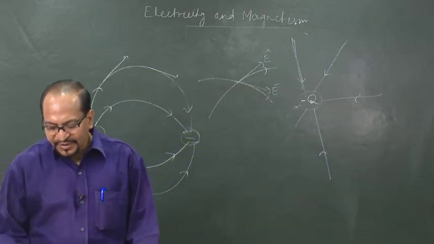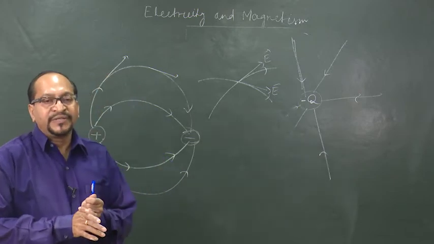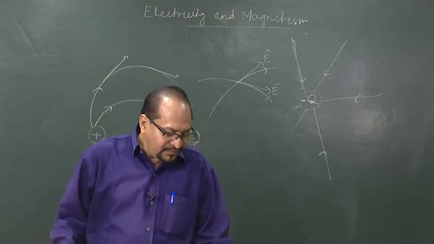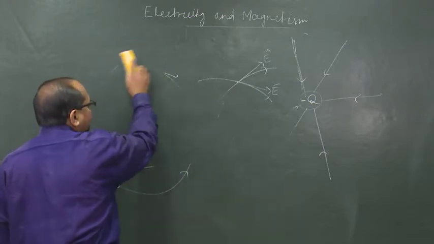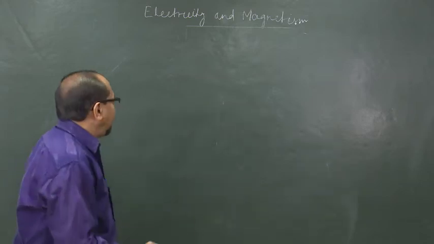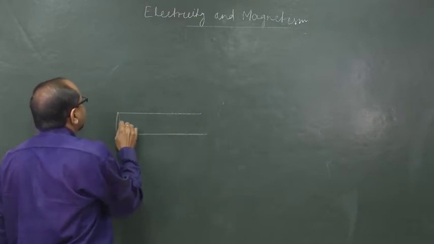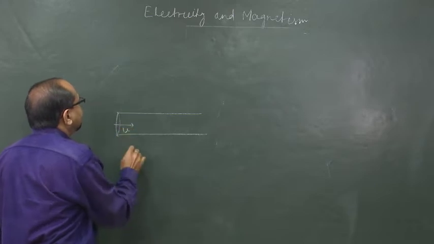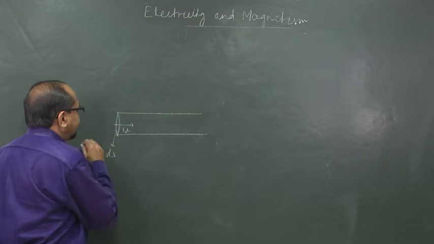Now, let us discuss electric flux. What is electric flux? Let us take a physically observable example. Suppose a liquid is flowing through a cross section with a velocity v, and the area of this cross section is, say, ds.